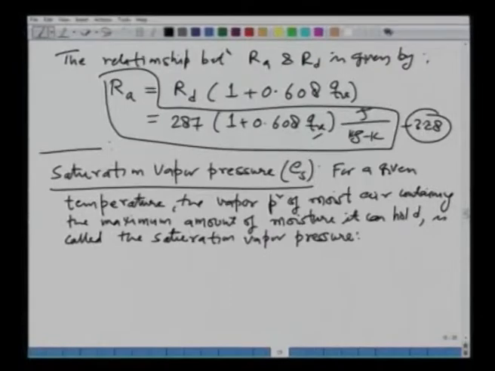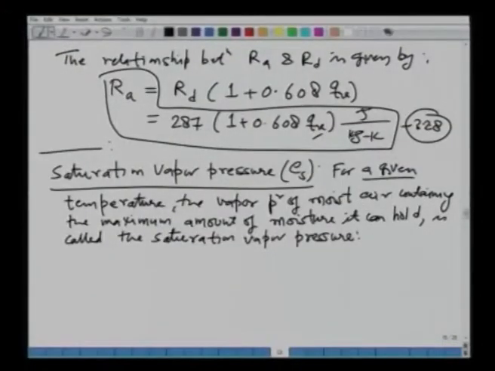Okay. All right. So, what is the saturation vapor pressure? We are defining it at a given temperature. All right. The important term here is for a given temperature. Okay. The vapor pressure of the moist air containing the maximum amount of moisture it can hold is called the